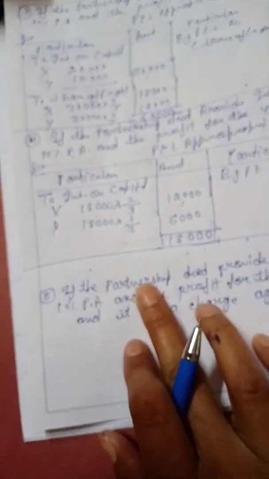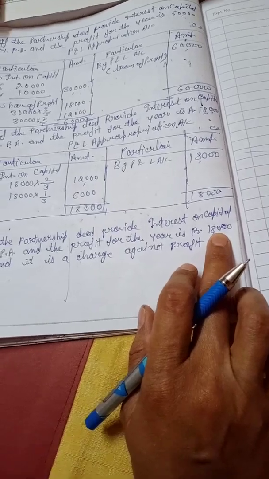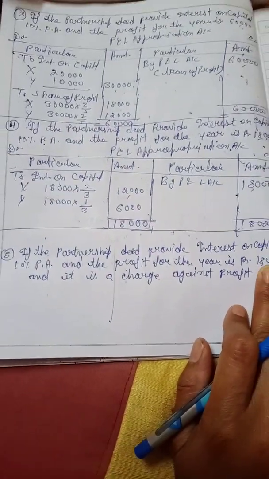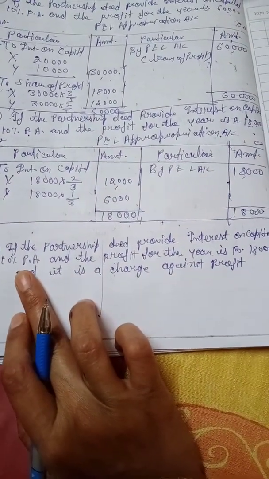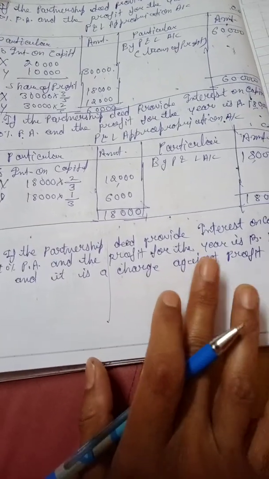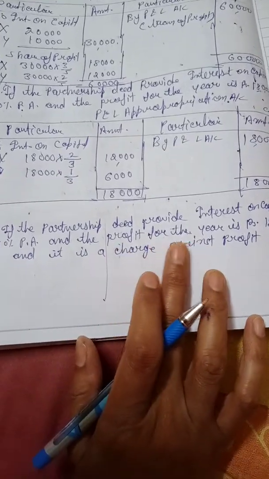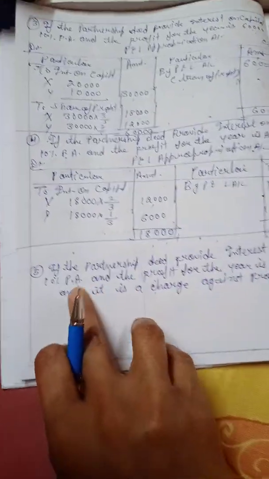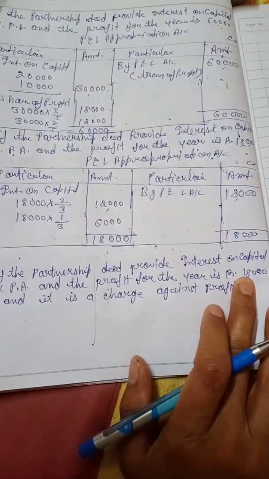Clear. Then the last condition, if the partnership deed provides interest on capital 10% per annum and the profit for the year is 18,000. The partnership deed is saying we must give 10% interest on capital, but profit is only 18,000, but it is a charge against profit. Interest on capital is not appropriation of profit in this condition. It is a charge against profit. It means total interest on capital must be given whether profits are available or not.